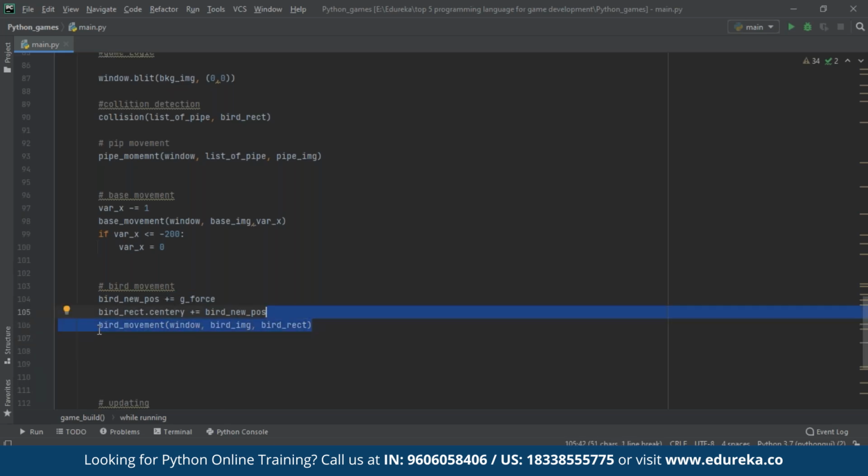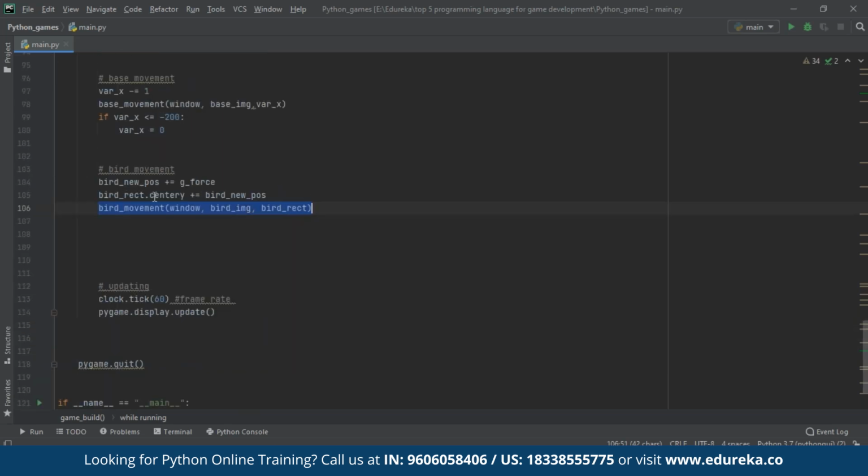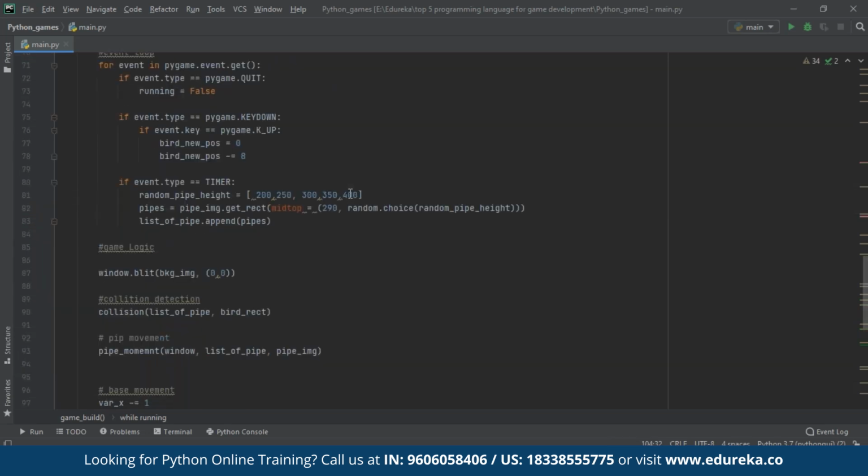Because it enhances the readability of code. So for example, now we want to see this bird movement, right? So what I'm going to do is first off, I'm going to pass an object. Before I discuss the bird movement, let's see why I am passing window over here. In order to add our object or our image to our application window, we have to add it to our window object. So what is the name of our window object? It's window, right? And then we use this blit function and the name of the image and the position.